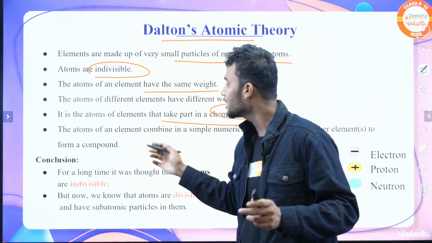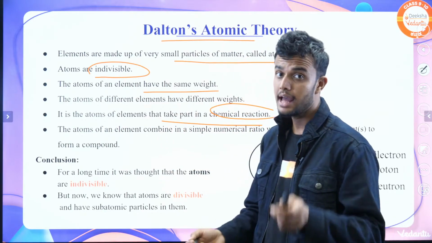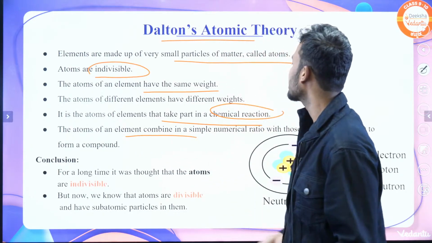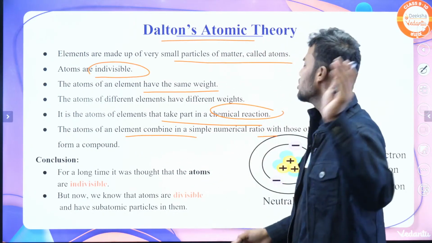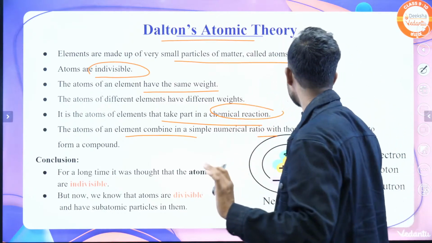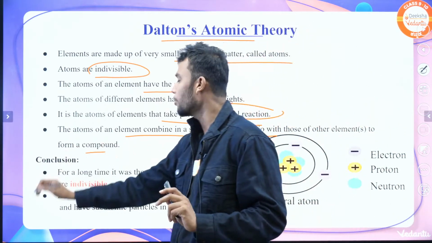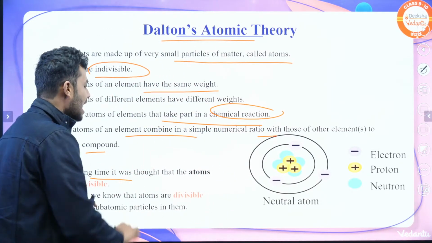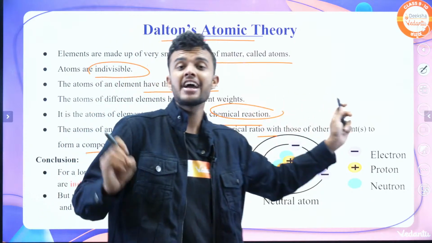The atom is what takes part in a chemical reaction. And again, they say the atoms of an element combine in a simple numerical ratio. These atoms combine in a simple numerical ratio with those of another element to form a compound. But the conclusion is, this theory fails.